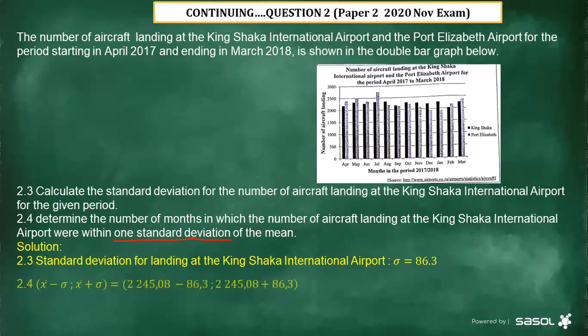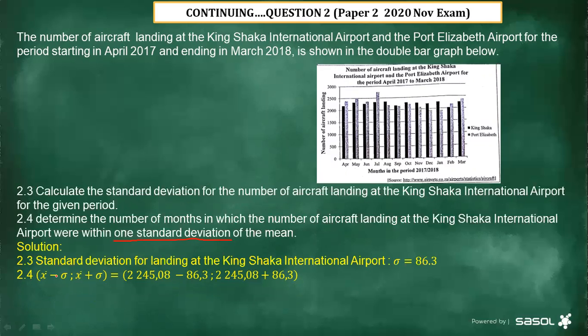Now let's proceed. First, for us to be able to determine the total number of months, we are going to say the mean minus the standard deviation. What is the mean? Remember, earlier on we determined the mean. Our mean was 2,245.08 minus the standard deviation. Remember the standard deviation in this case is 86.3. Then we say the mean again plus the standard deviation.